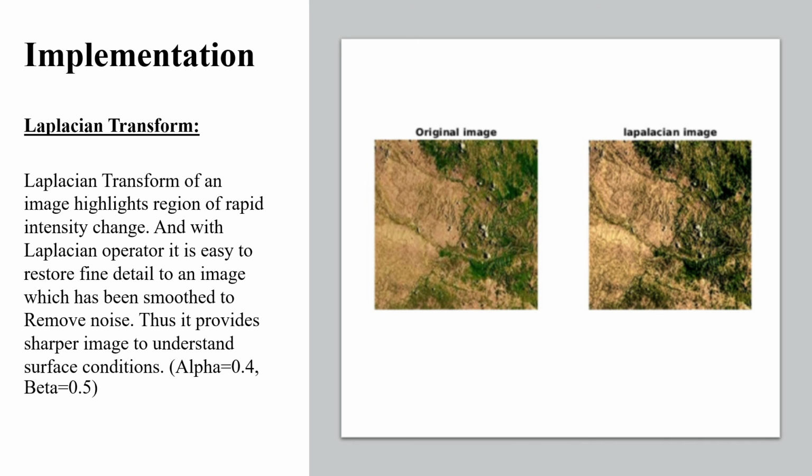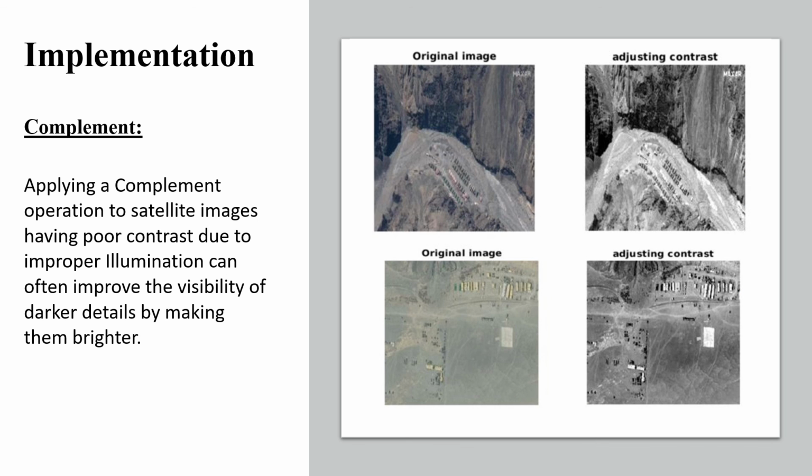Then Laplacian transform: here we can see the original image and the Laplacian image. In the Laplacian image, the image is sharper than the original. And also complement of image: for detection, the complement of image is also there, and we can contrast the image so that we can get the output.